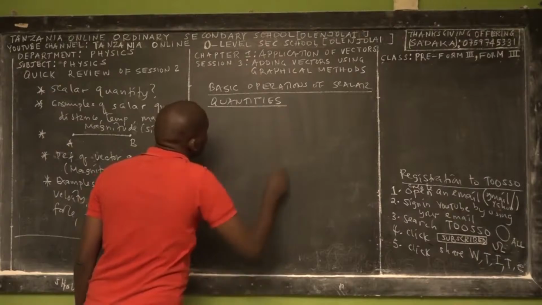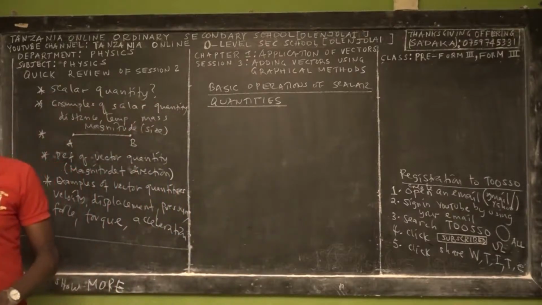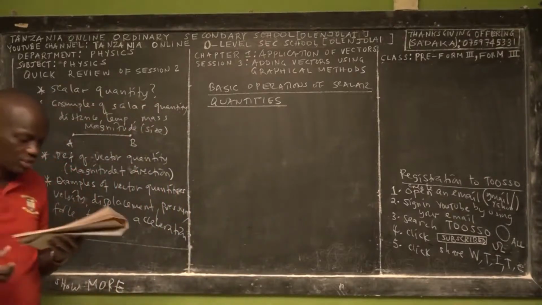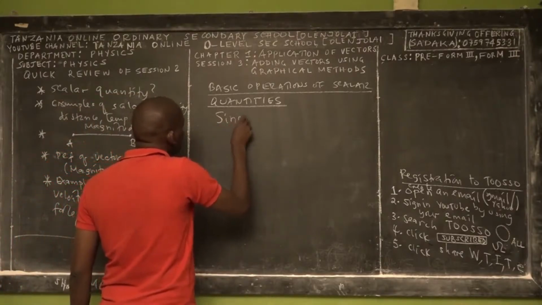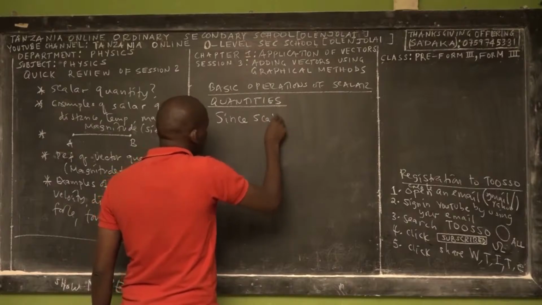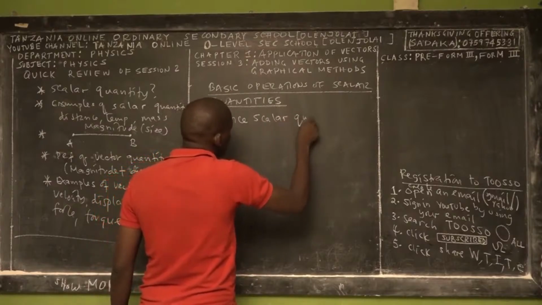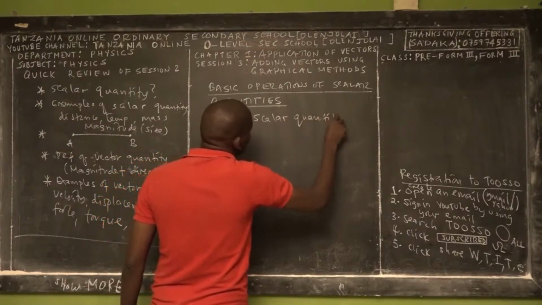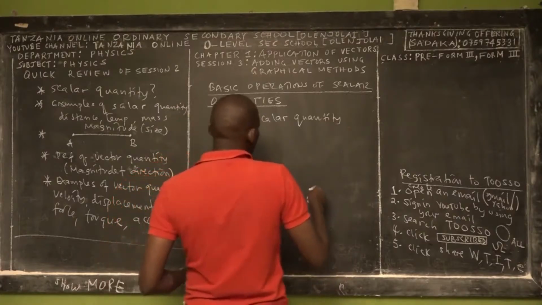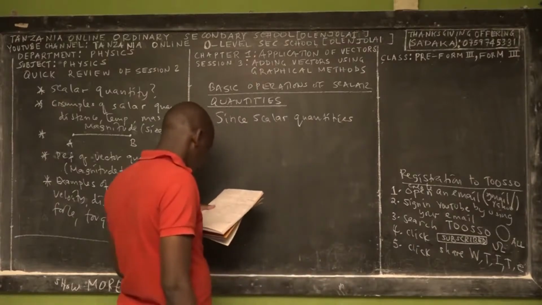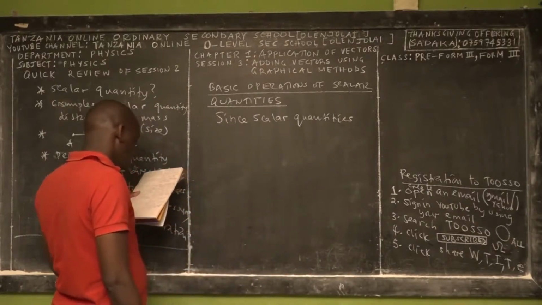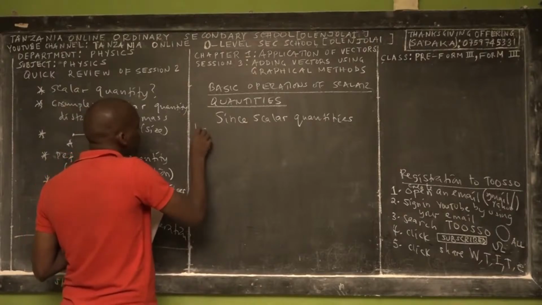Okay? So we have a very interesting sentence.